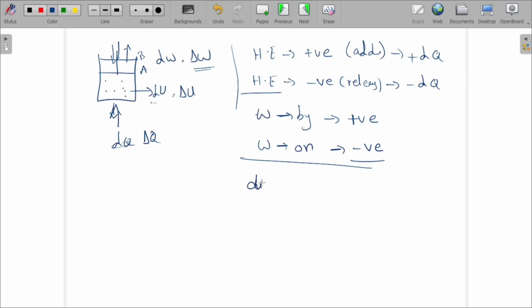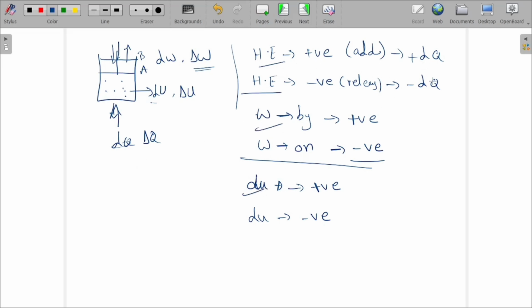So change in internal energy. For example, when you are giving heat energy here, what's happening? The energy will increase. So increase in internal energy will be taken as positive. Decrease in internal energy will be taken as negative. These are the sign conventions for heat energy, work done, and internal energy.